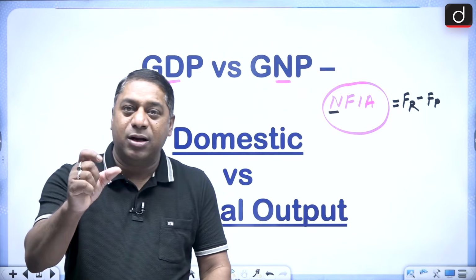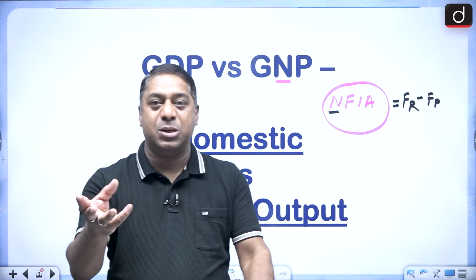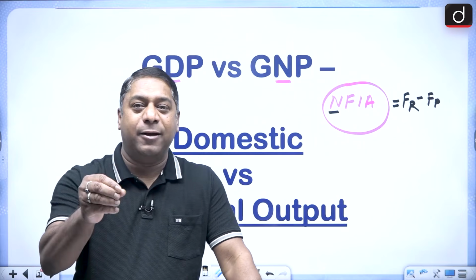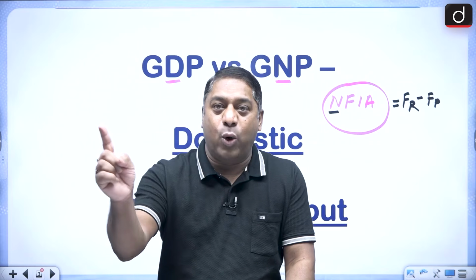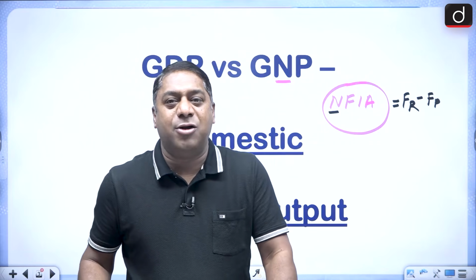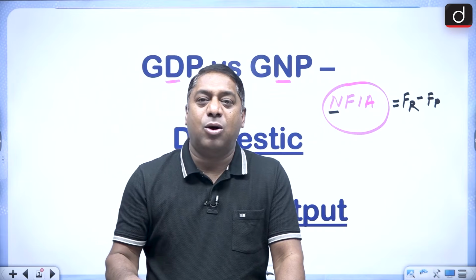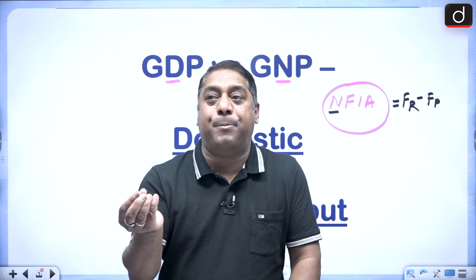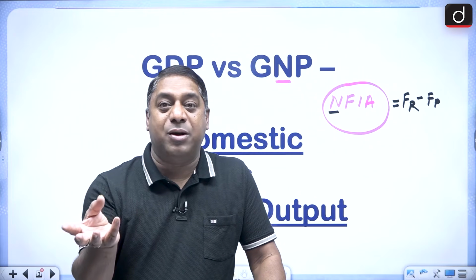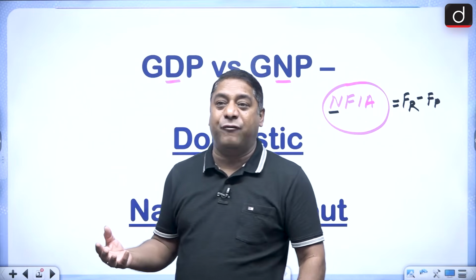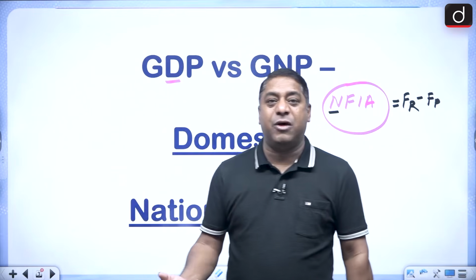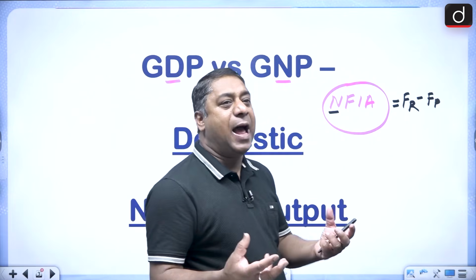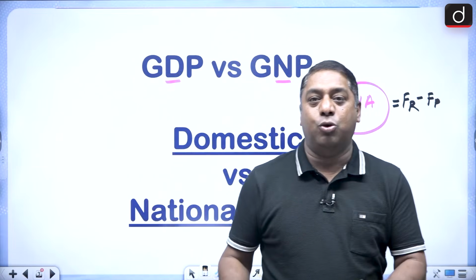Because these foreigners are performing economic activity within the domestic territory, it is a part of our domestic income and we call it factor income paid. Whatever income they receive, whether in the form of wage or salary, interest, or profit, is referred to as factor income paid to abroad.